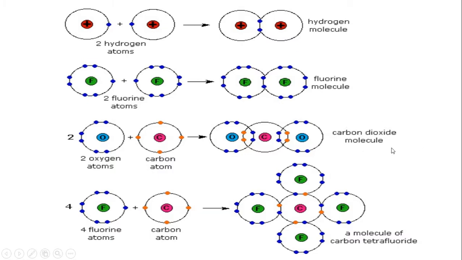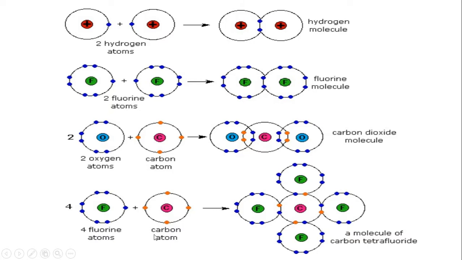Now we will see carbon dioxide. What is the formula for carbon dioxide? CO2. So see, carbon has 4 valence electrons. Oxygen needs 2. So they mutually share. So how does it form? O double bond C double bond O.